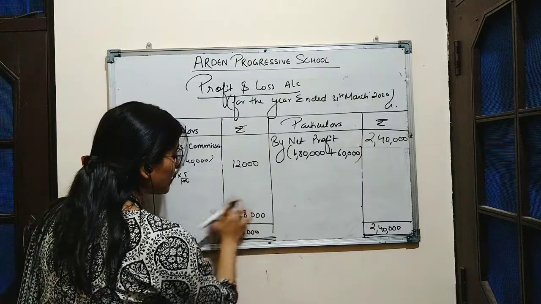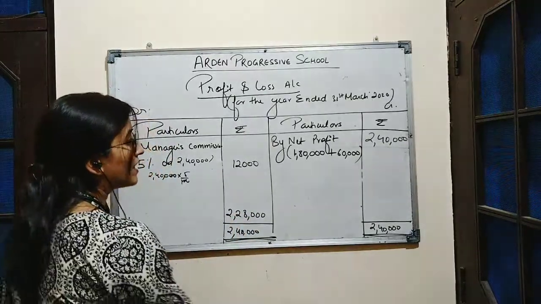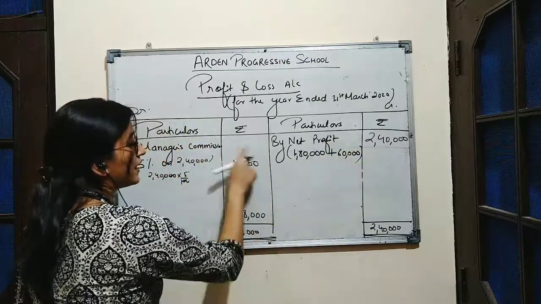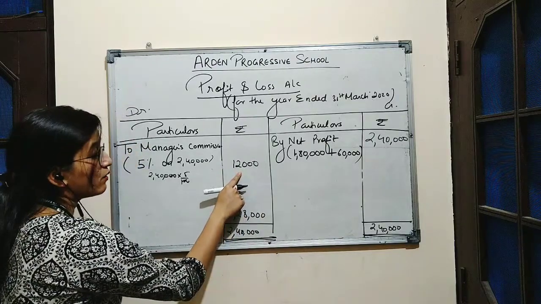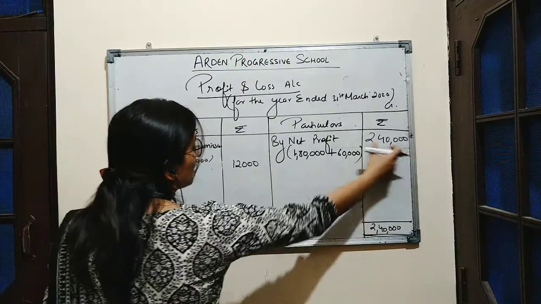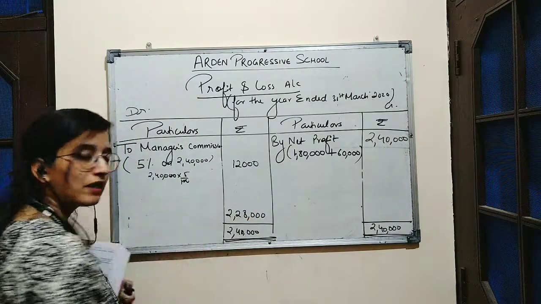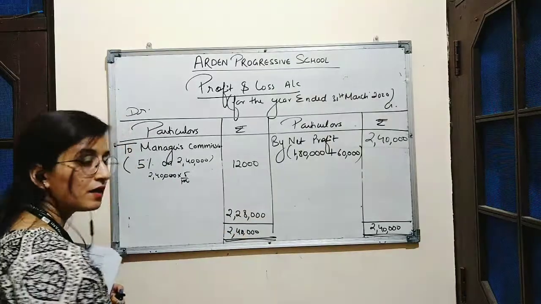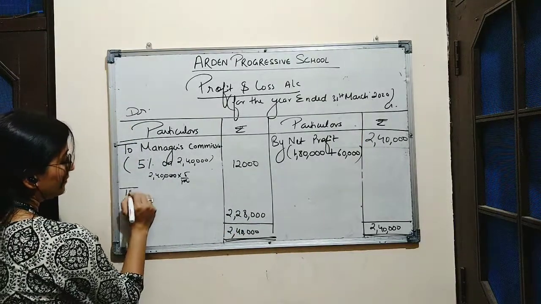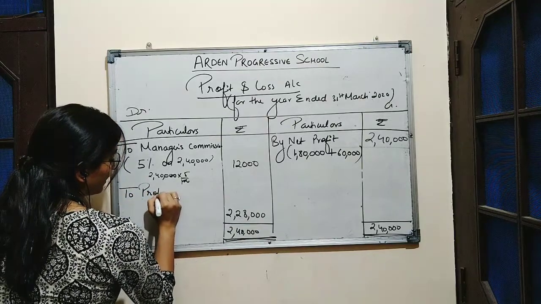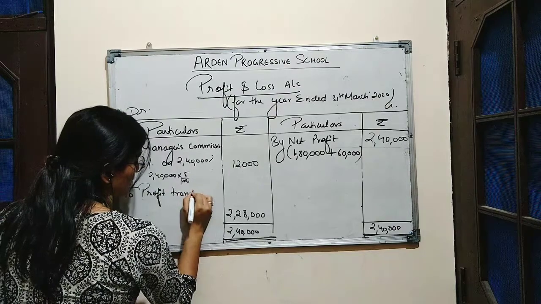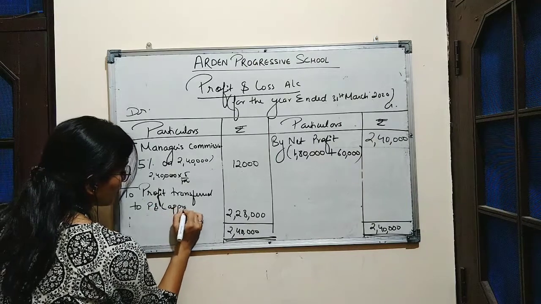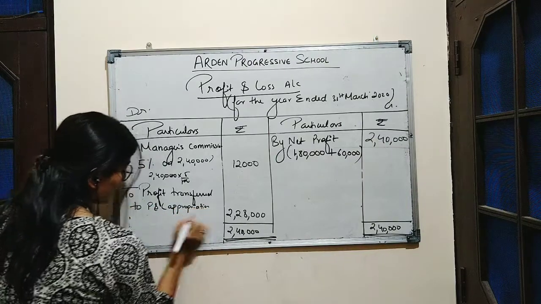Now this profit is to be distributed among the partners. The company has earned an actual profit of rupees 2,40,000, out of which it has paid the commission to the manager amounting to rupees 12,000. So 2,40,000 minus 12,000 is 2,28,000. This is the leftover profit with the firm which is to be distributed among the partners. So we will write here: profit transferred to P&L appropriation account.